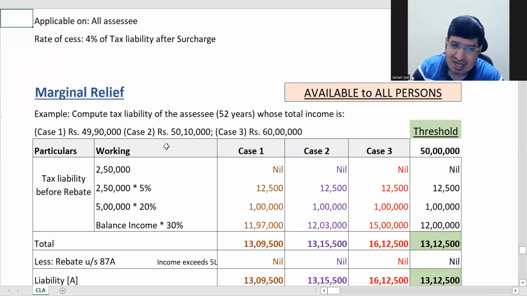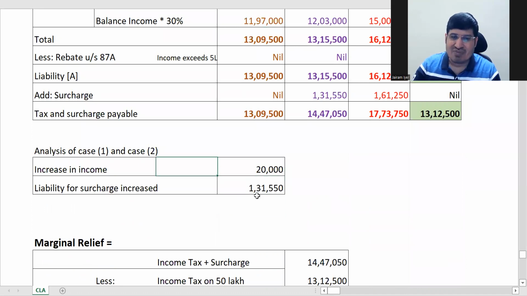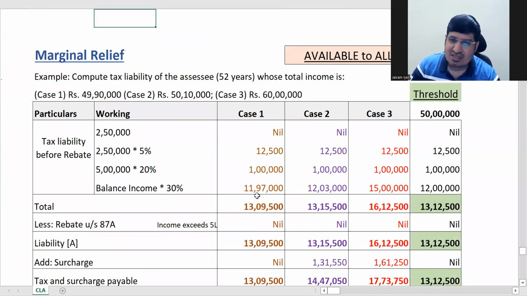So to get the real impact, although we have understood that there is some problem, that income has increased by 20,000 and surcharge by 1,37,550, that is the problem that has to be corrected. So basically, the best way to compare is with 50 lakhs.